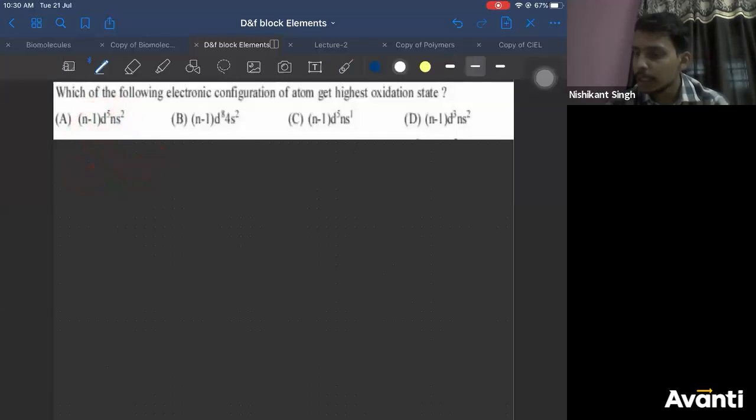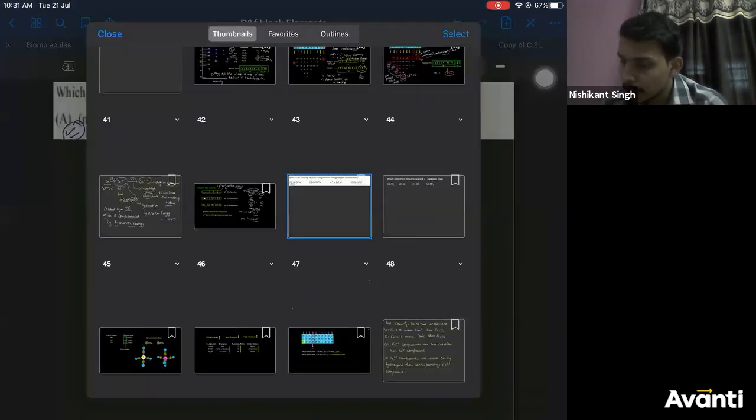So the correct answer will be A. Correct? The correct answer will be A. I hope those who have answered B and C got it right. Correct? So let's take today's quiz and end the class.